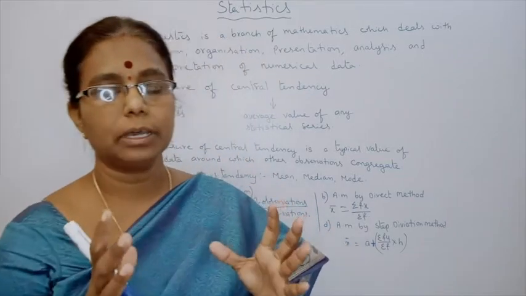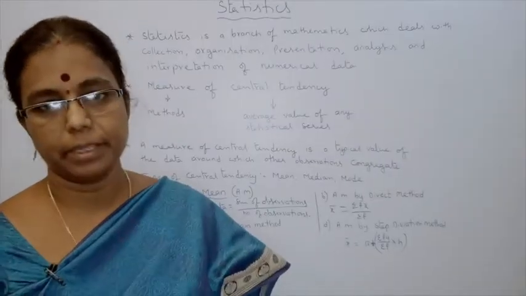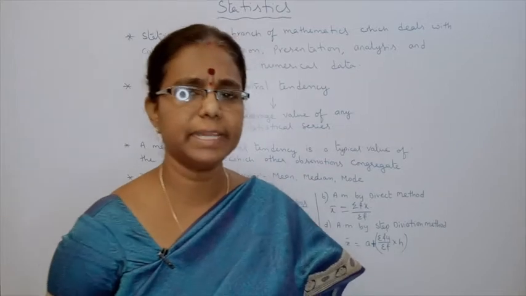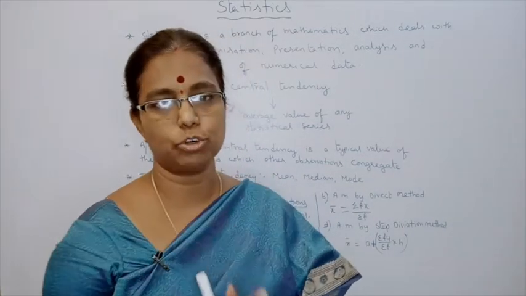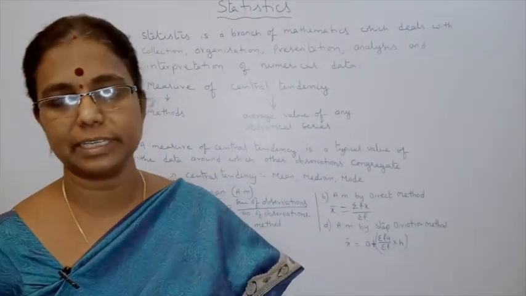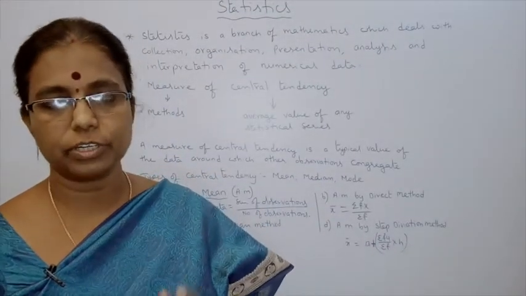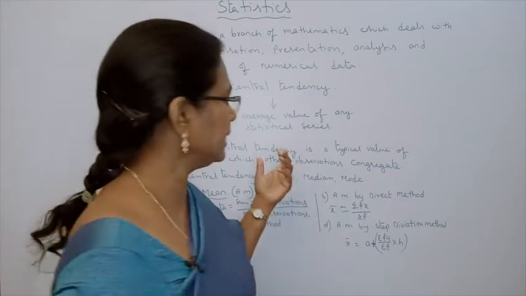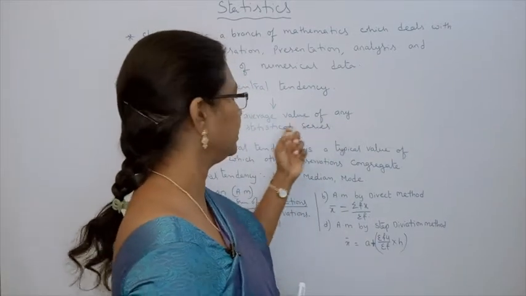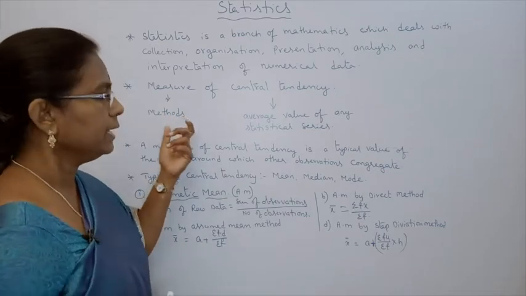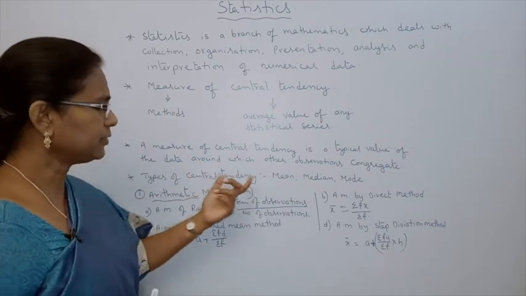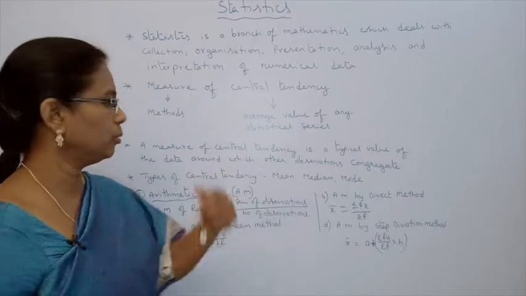Now suppose salaries, we have to take median. Median means what? We have to write in ascending or descending order. Then the middle value of those observations we can take as a median. That is also one of the central tendencies. Central tendency means what? Average value of any statistical series. Then measure means what? Methods. Then types of central tendency: mean, median, mode.